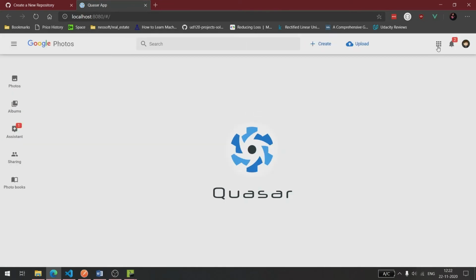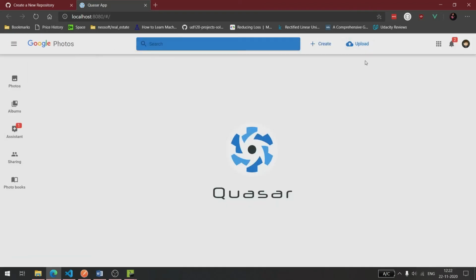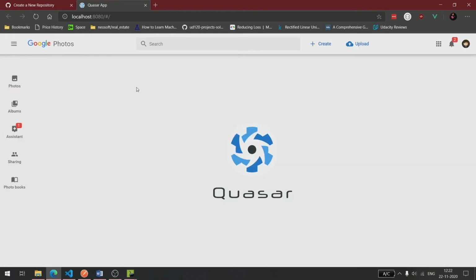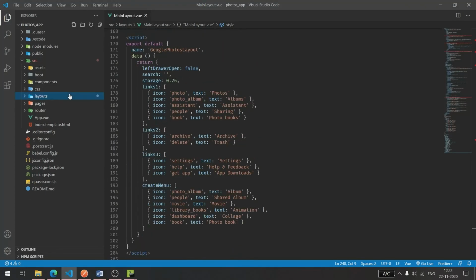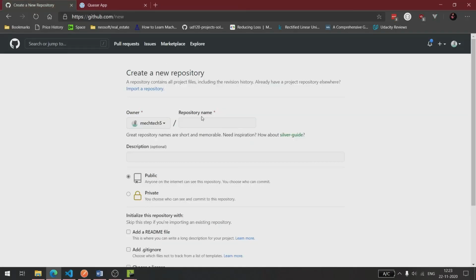And boom, you got Google Photos. So it's just a template. Now you have to start building up the application itself. You got notifications and everything. I'm not sure I will keep all these functionalities. I only need a few of them, and maybe in future we can create something. And this is the index page, which is giving us this Quasar logo. If you want to remove this and test it, you can test.